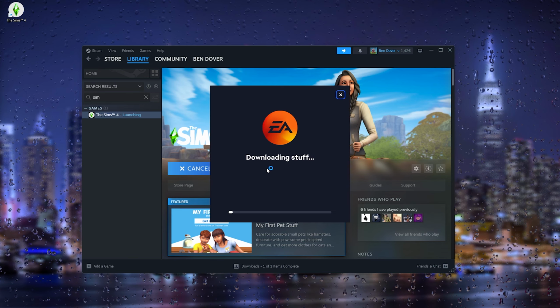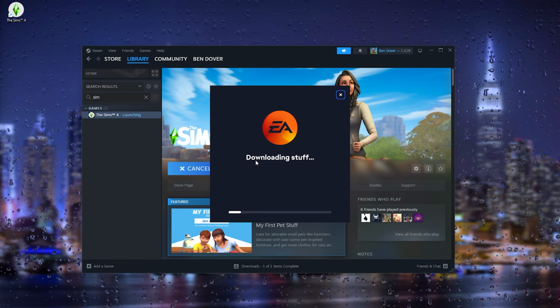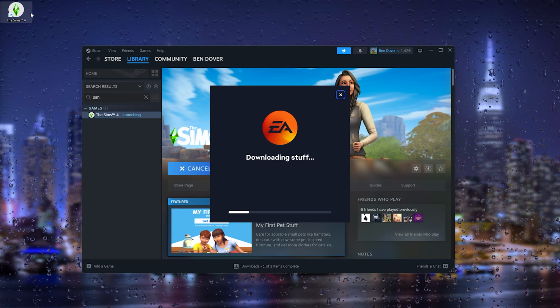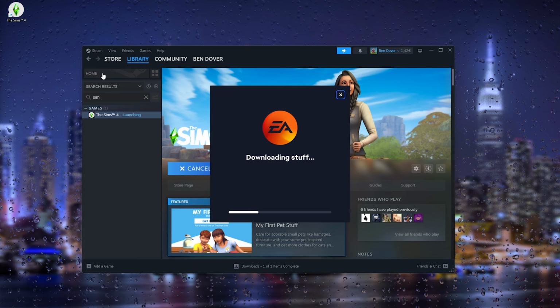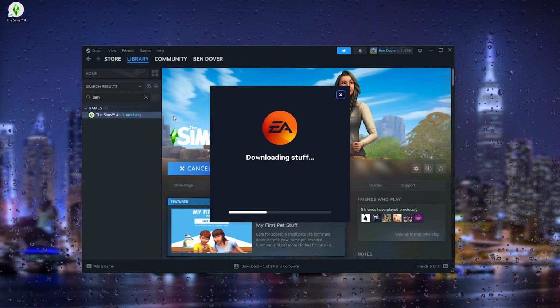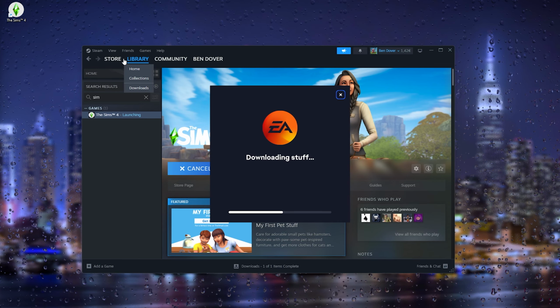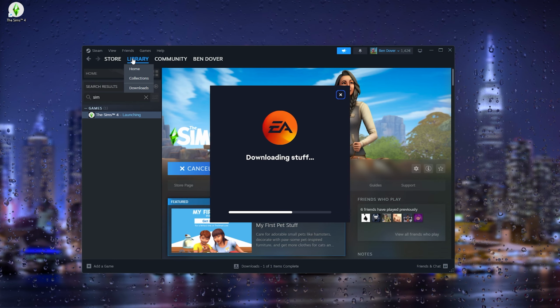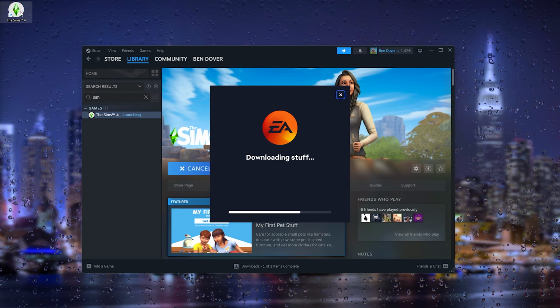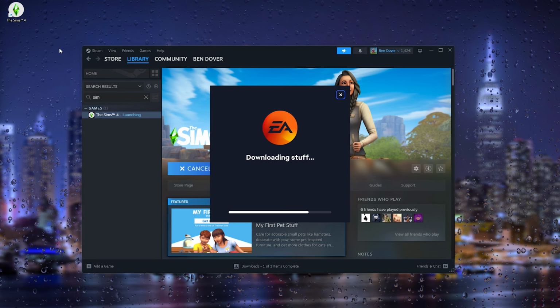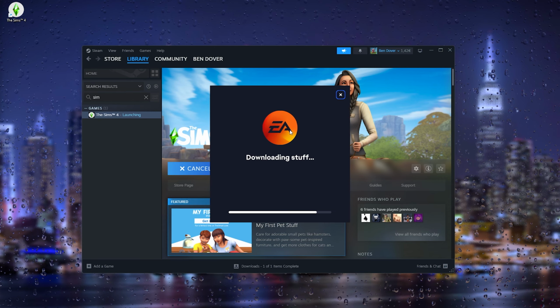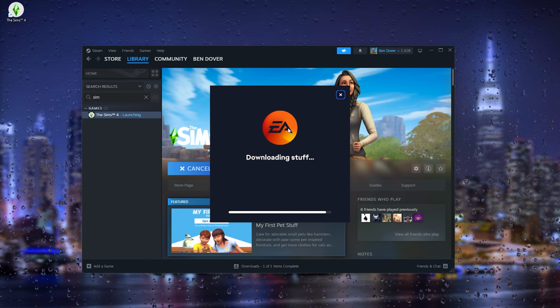And here it will download the EA player for you to install the Sims and play these Sims. Now that's everything you need to know. From here you can simply play Sims from out of your library of the Steam application, or simply double press the Sims desktop icon. Now if you still get any questions, leave them in the comments down below and I will try my very best to help you.